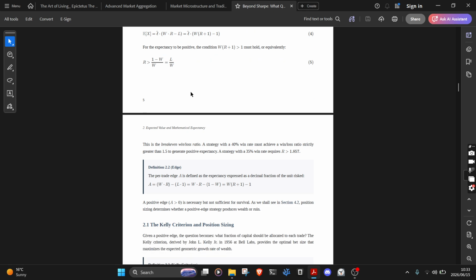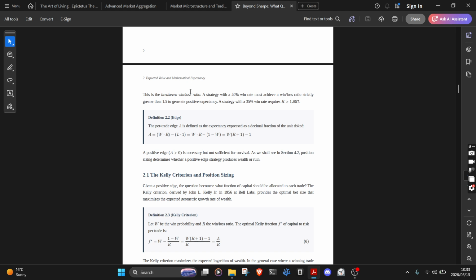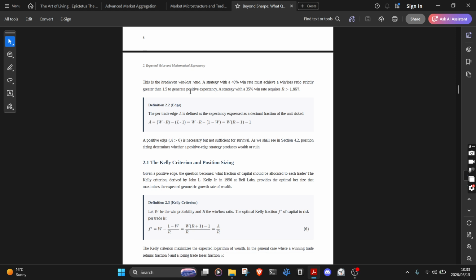Or equivalently, R has to be greater than (1 − W) over W, which equals L over W. This is the break-even win-loss ratio. A strategy with a 40% win rate must achieve a win-loss ratio strictly greater than 1.5 to generate positive expectancy. A strategy with a 35% win rate requires R to be greater than 1.85.